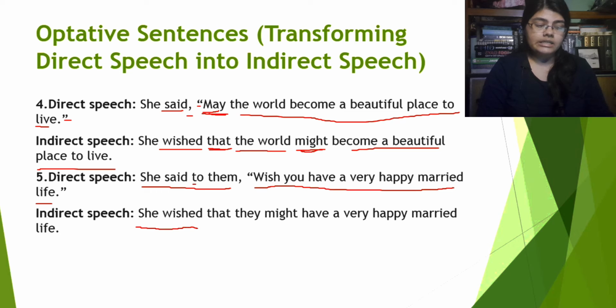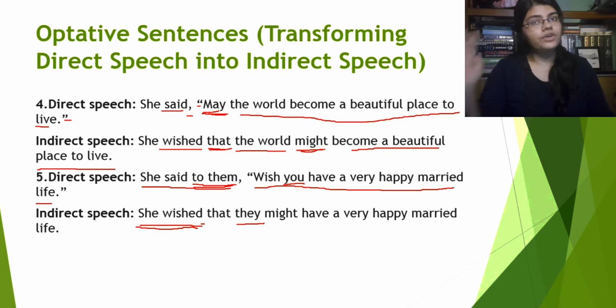We see here that the to them portion is not used after the wished. We will not use the to them part in the indirect speech here in case of optative sentences like this. Instead of that, we will use that in the reported speech while changing it into an indirect speech. See, because it's to them, this is why instead of you, we wrote they, right? So, she said to them will be just she wished.